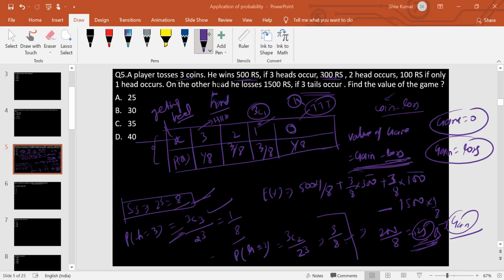So thank you. I'll keep it to this much only. In the next class I'll discuss the properties of expectation and variance, and we'll discuss 5 to 6 problems based on expectation and variance. After that we'll start the binomial distribution and Poisson distribution. So fine, I'll keep it to this much for today. Thank you.